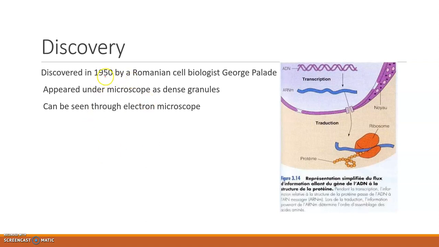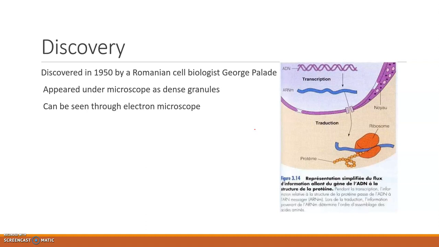Coming to the discovery, it was discovered in 1950 by a Romanian cell biologist, George Palade. After the discovery, he observed the ribosomes as small dense granules under the microscope.